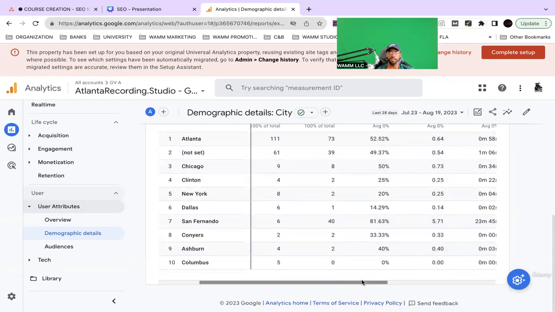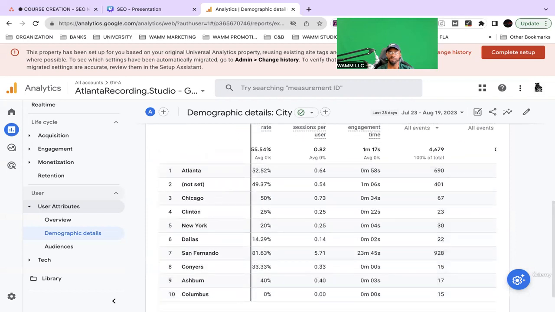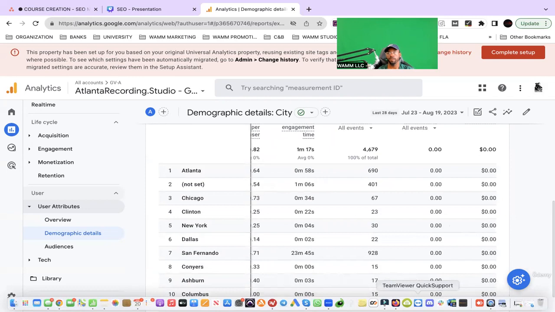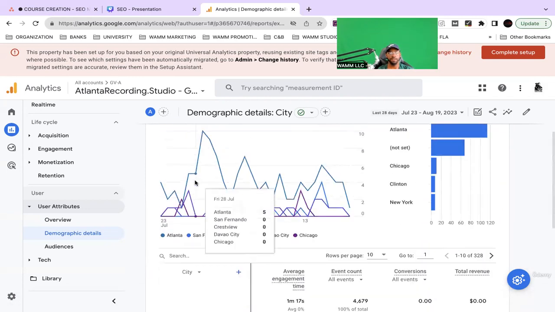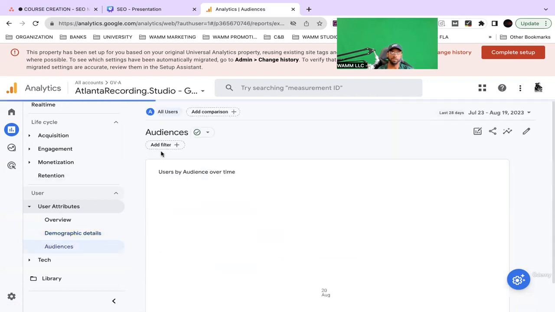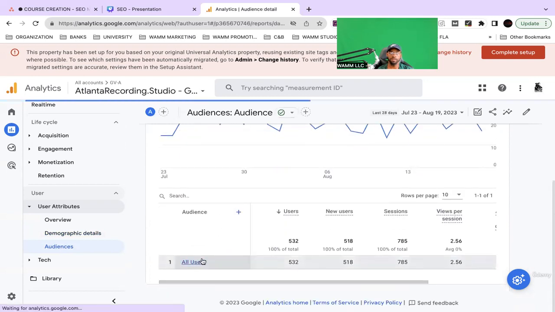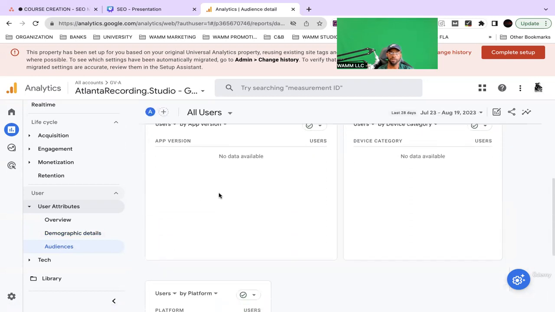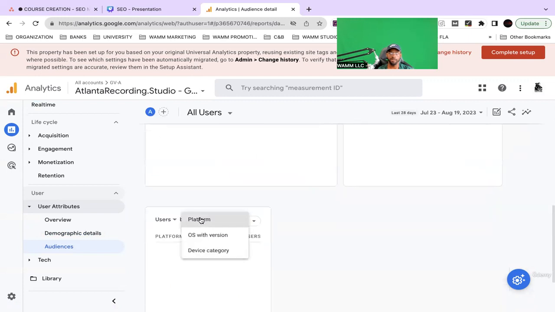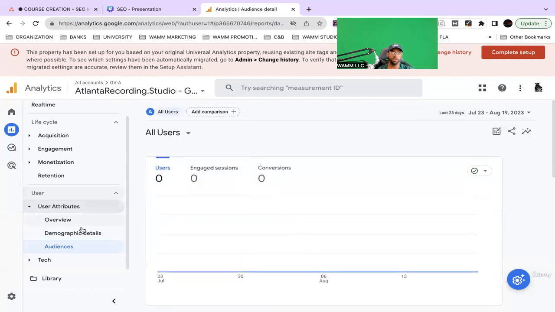And then we can really see the information by user. So yeah, this is key, guys. You gotta know what your audience is. What else? So this is showing us our audience. We can break it down by platform, by sessions, engaged sessions, device type. So there are a lot of different ways you can break this down.